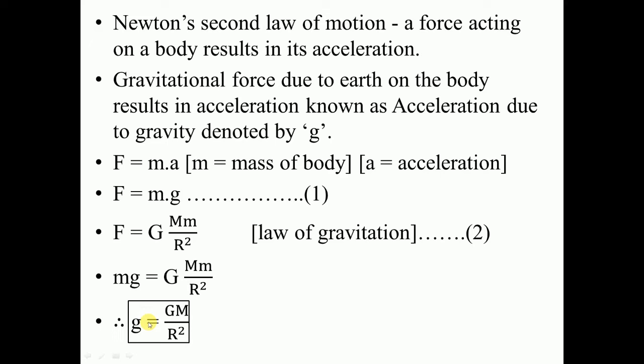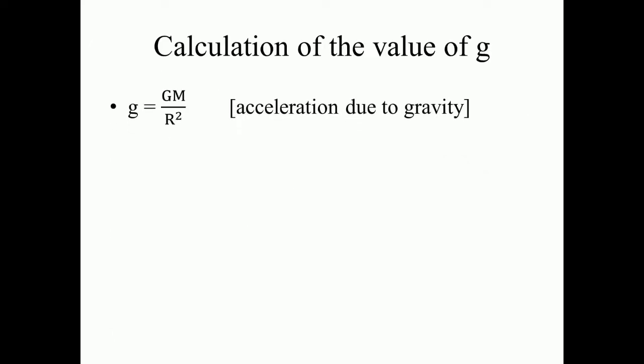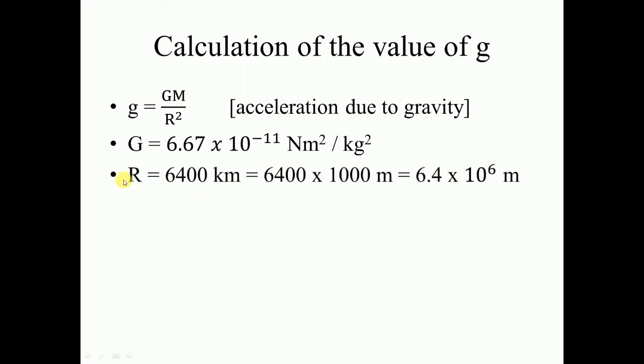Now let's calculate the value of g. First of all, g is equal to GM upon r square, which we have just got. As you know, G is 6.67 into 10 to the power minus 11 Newton meter square upon kg square. Also, you know the radius of the earth is 6400 kilometer, which can be converted into meter and written as 6.4 into 10 to the power 6 meter.